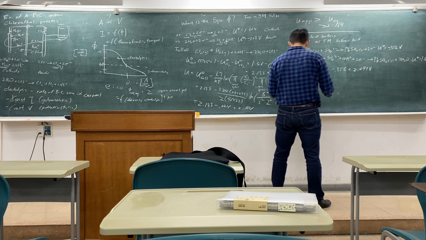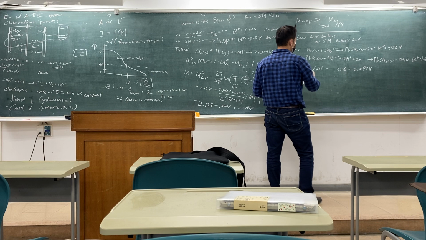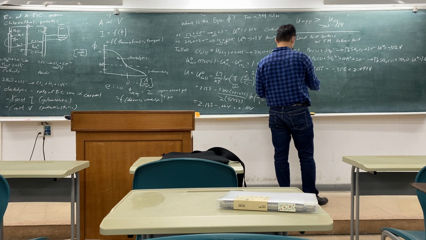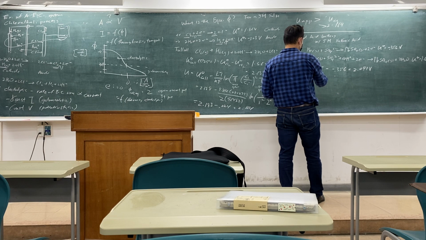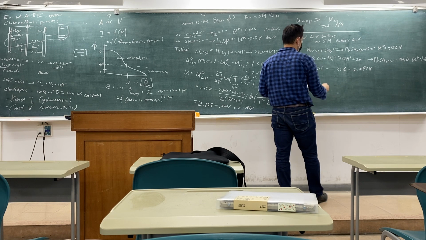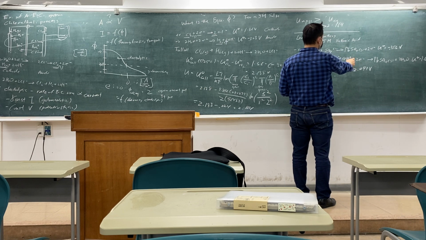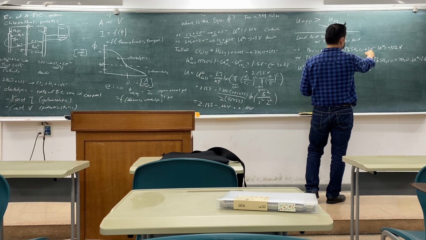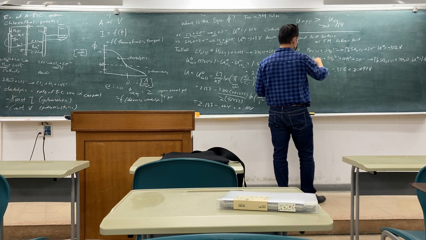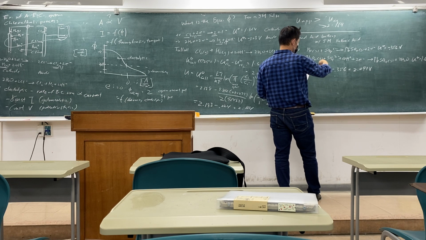So the full cell reaction: since this is the positive, it would be this minus that. Since the electron is on the left-hand side in one and on the right-hand side in the other, you subtract the two reactions.